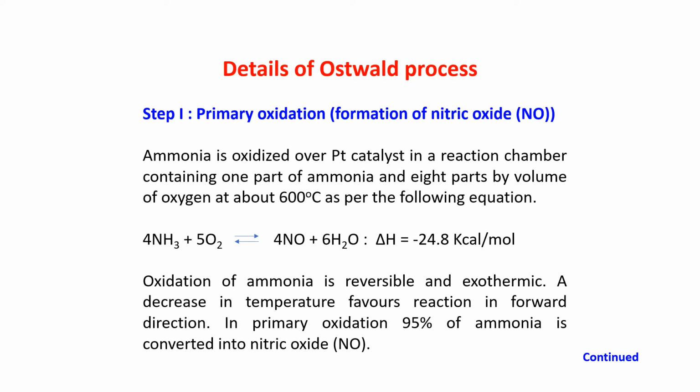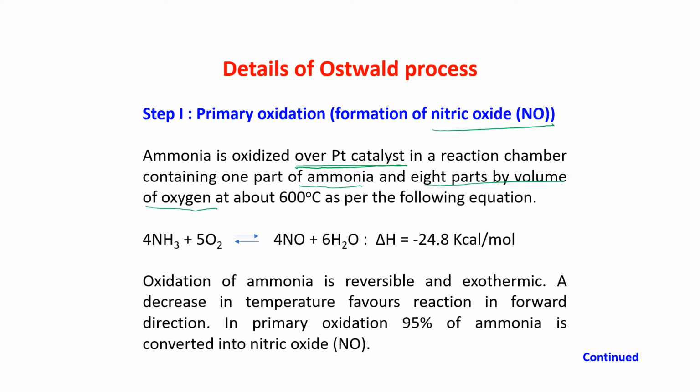Now details of Ostwald process. First step is the primary oxidation, where nitric oxide is formed. Ammonia is oxidized over platinum catalyst in a reaction chamber containing 1 part of ammonia and 8 parts by volume of oxygen.